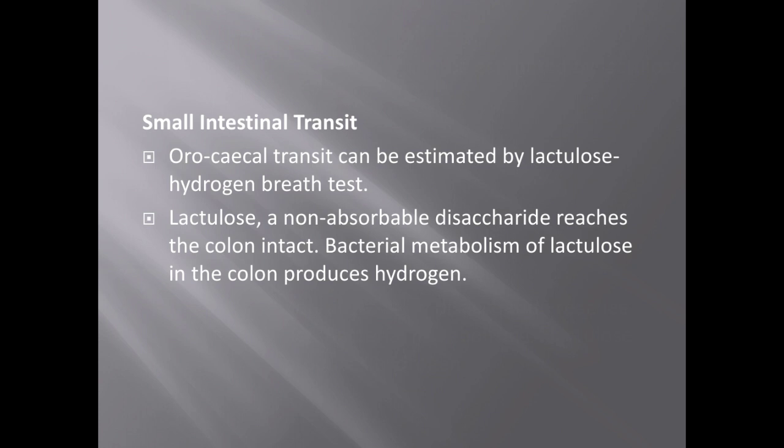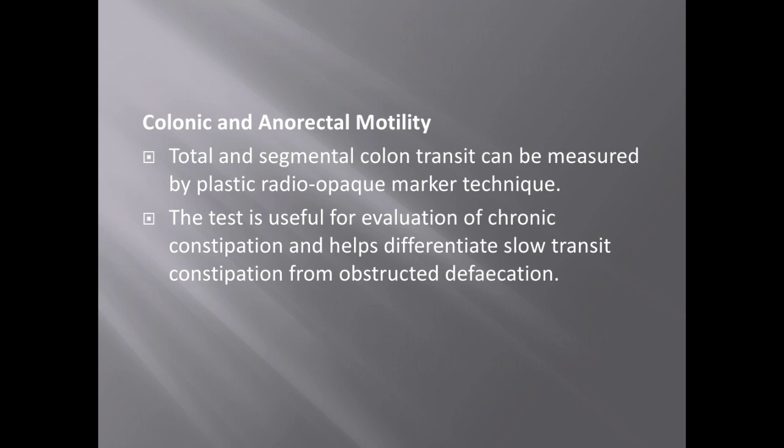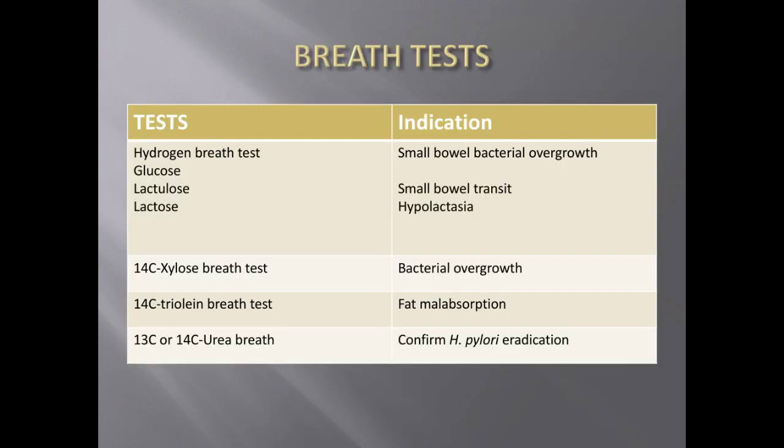Bacterial metabolism of lactulose in the colon produces hydrogen. Through this we can find out whether an abnormality is there or not. Third one is the colonic and anorectal motility. The total and segmental colon transit can be measured by a radiopaque marker. Especially this is very useful in cases of chronic constipation.